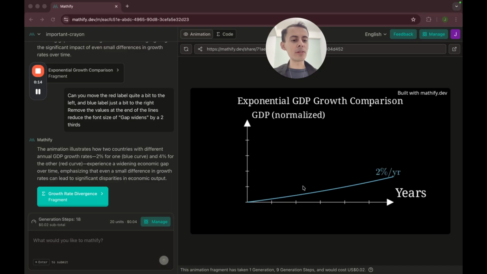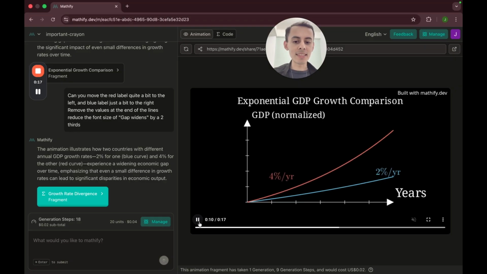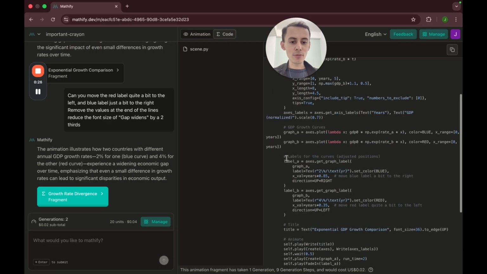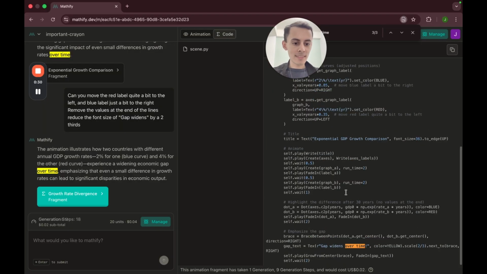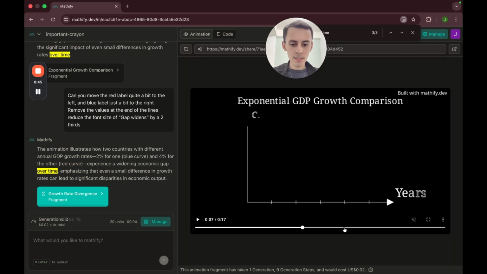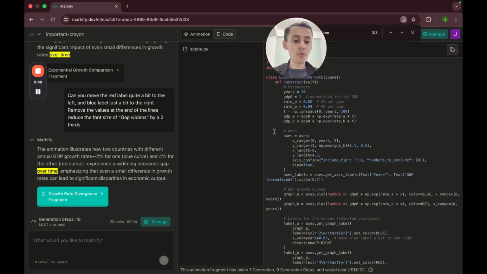Now, lastly, I wasn't expecting that the yellow text had additional words. Just very quickly, it says gap widens over time. I think the over time part is unnecessary. So here I'm going to remove it. I could add a line break, for example. I think that would be okay too. Or I can just remove it. Let's not overthink it. Yeah, I will add a line break.